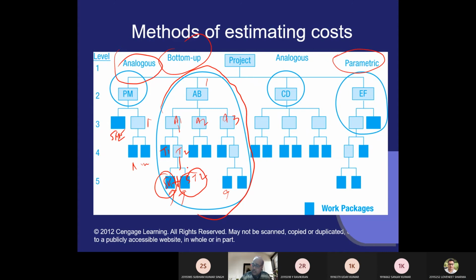You add them together, then you will get the cost of task 2, T2. And then you find out in the same manner the T1 task. Add T1 and T2 together, you will get the cost of A1. Similarly, you find the cost of A2, add A1 plus A2, you will get the project cost. This is the method which is called the bottom-up method. Am I clear? So you can understand the activity, task, and subtask are the branches and leaves of this tree. Am I clear?